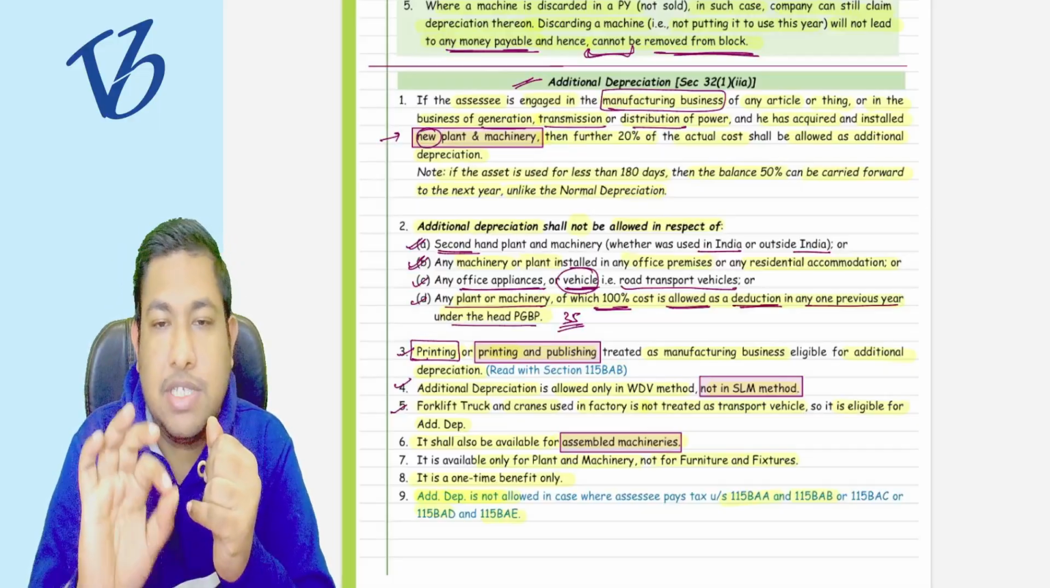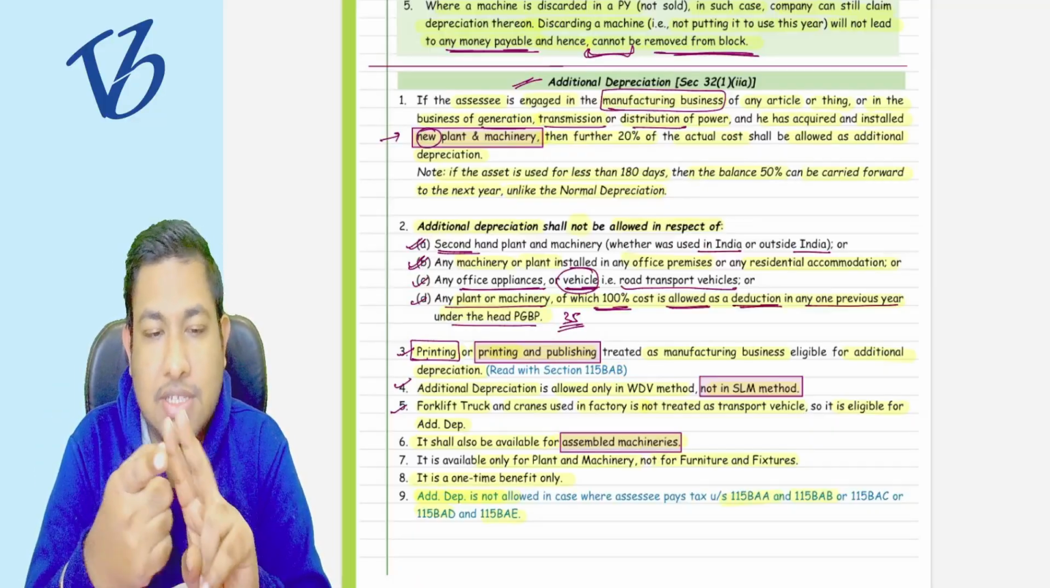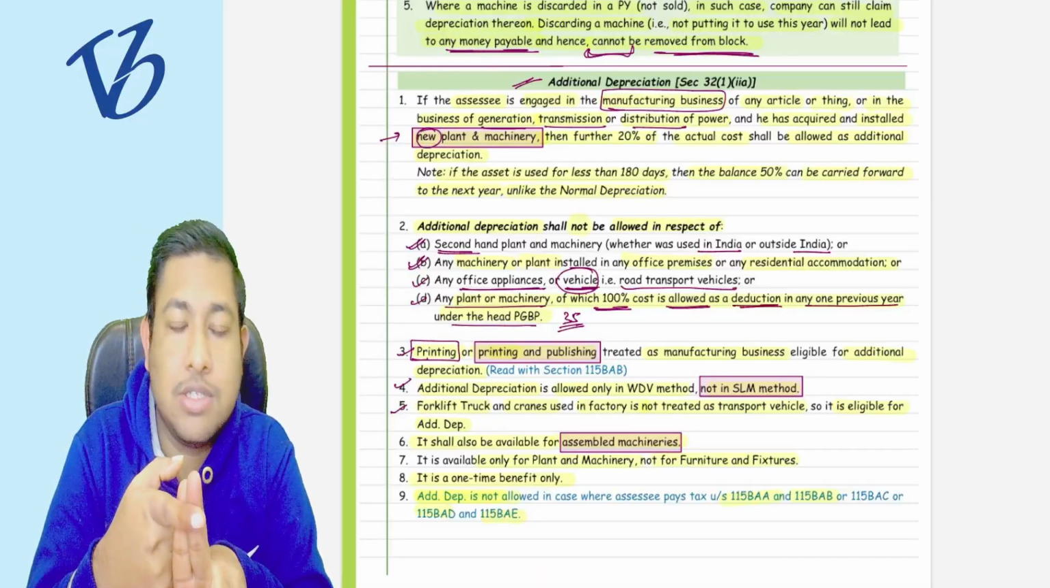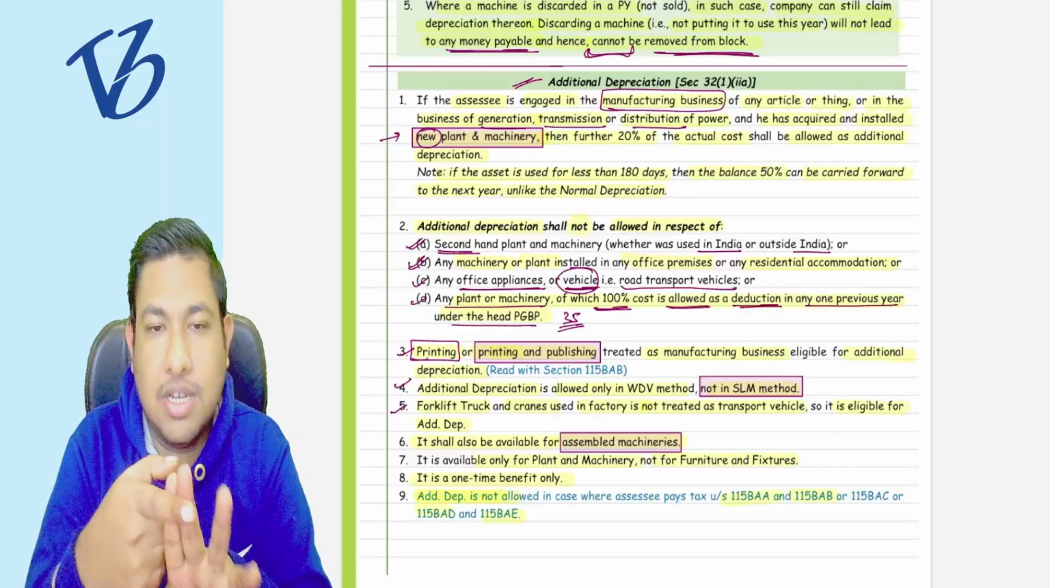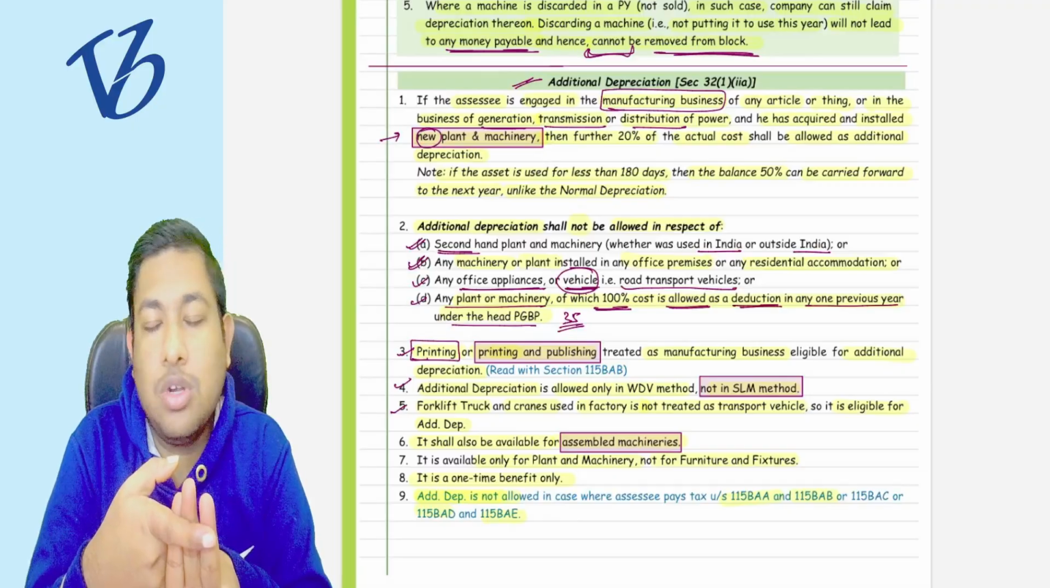Additional depreciation, when will it not be allowed? First case, if you have purchased second hand plant and machinery. Second case, if the plant and machinery that you purchase is used in the office premises or residential accommodation. Third thing, if it is office appliances or a vehicle, that is, a road transport vehicle.